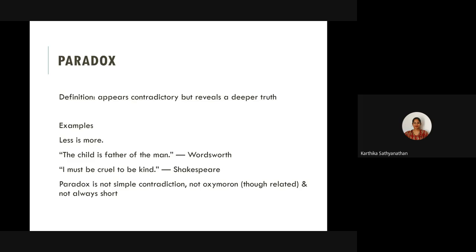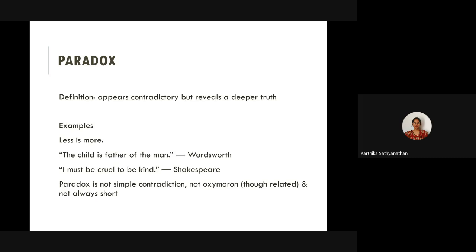That childhood shapes adulthood. So that is what you mean by paradox. Because there is a contradiction, and the contradiction is child and father. In the previous example, the contradiction is less and more. The third example, I must be cruel to be kind.